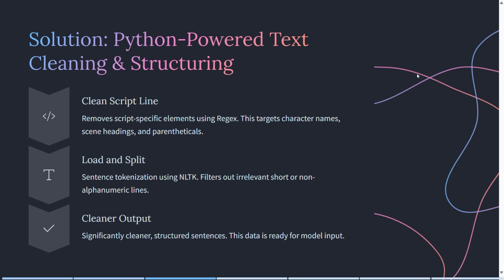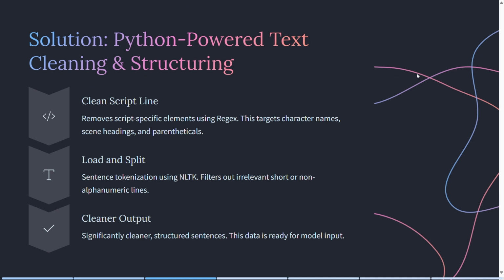Solution: Python-powered text cleaning and structuring. To tackle this noise, I developed a Python-based text cleaning pipeline. First, clean script line. This function uses regex to remove script-specific elements like character names, scene headings, and parentheticals.